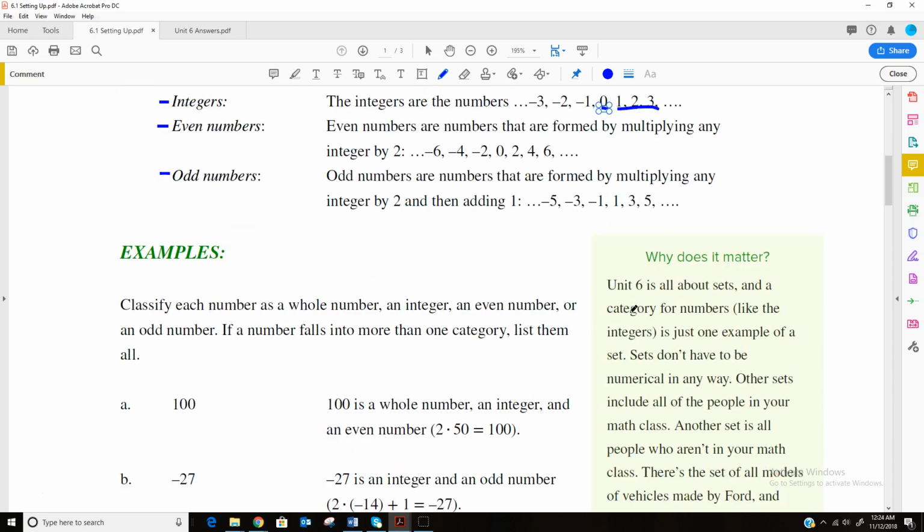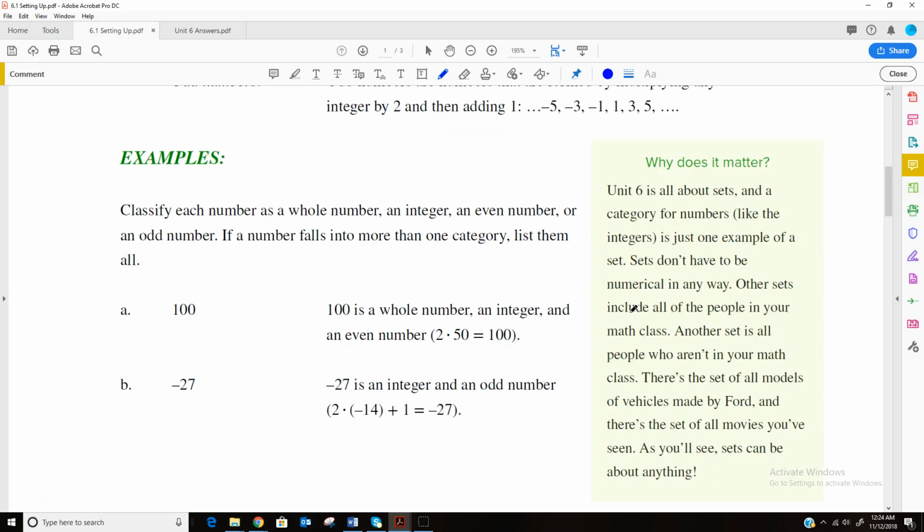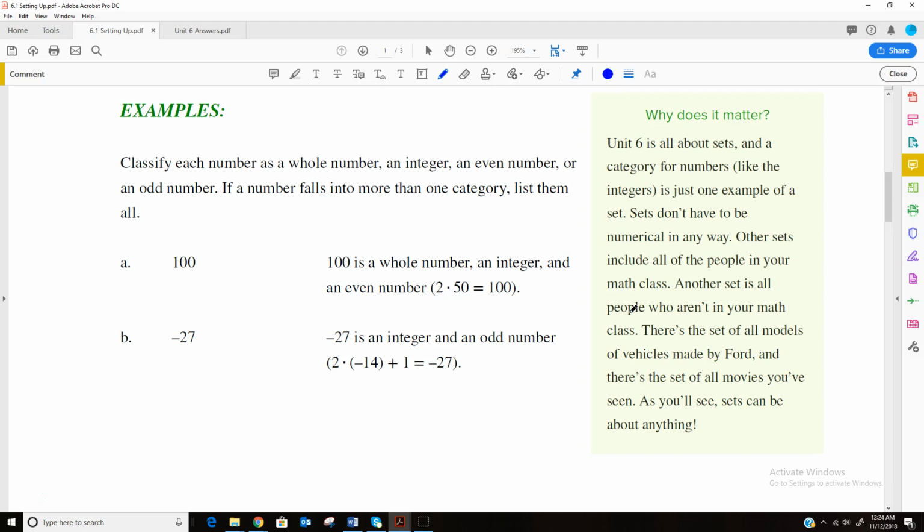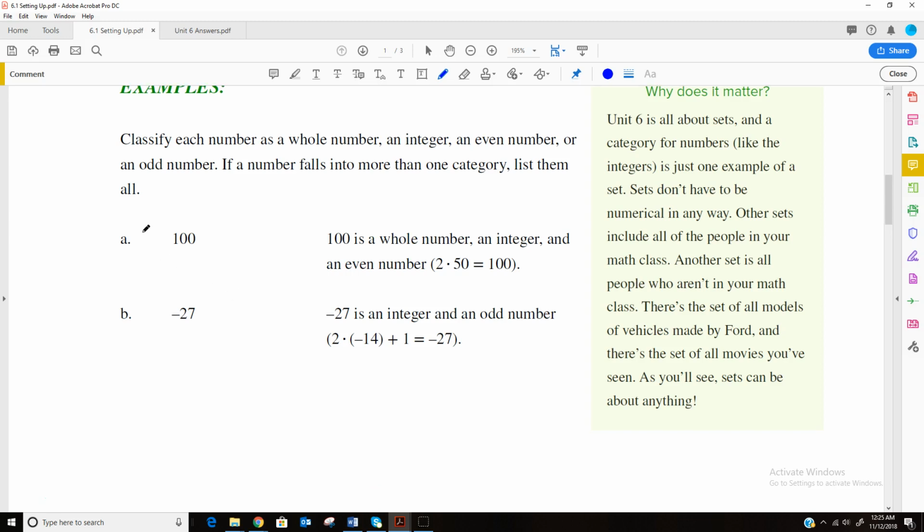So if we look at these, it says we want to classify each number as a whole number, an integer, an even, or an odd. And it could be in more than one category. So for instance, 100 is a whole number because it is in the 0, 1, 2, 3, 4, 5. You would eventually get to 100. It's also an integer because all whole numbers are integers. And it's also an even number because it's divisible by 2. So 100 is whole, an integer, and even.